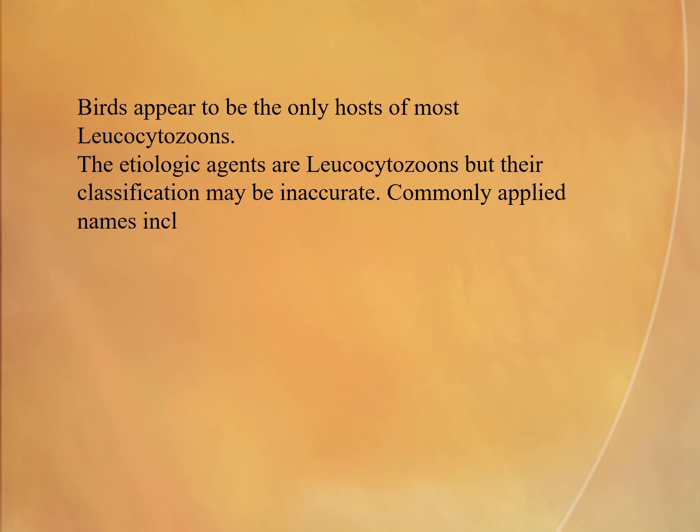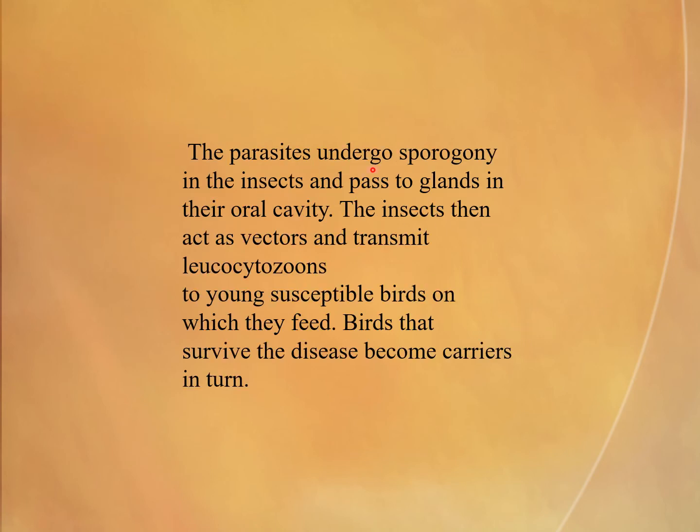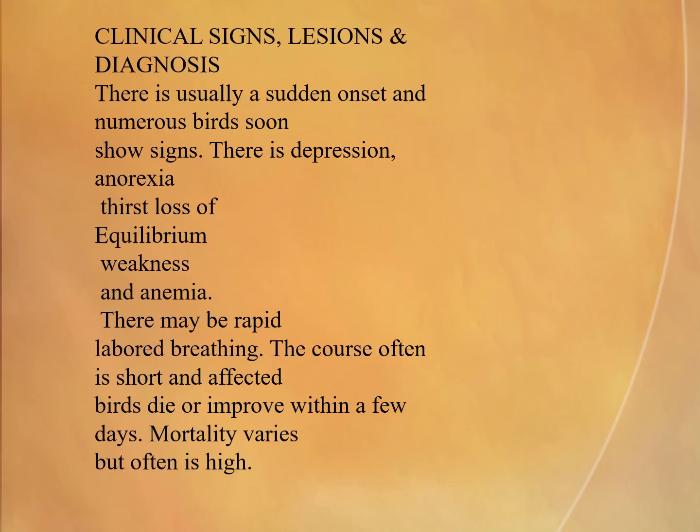Commonly applied name. The parasites undergo sporogony in the insect and pass to the glands in their oral cavity. The insects then act as a vector and transmit Leucocytozoon to young susceptible birds on which they feed. Birds that survive the disease become carriers in turn.